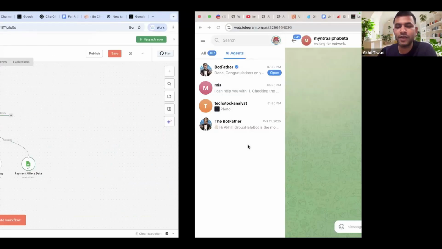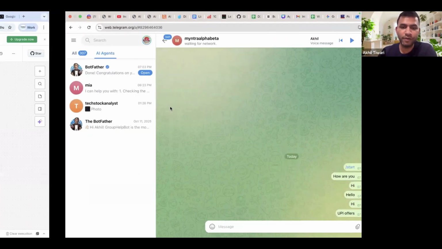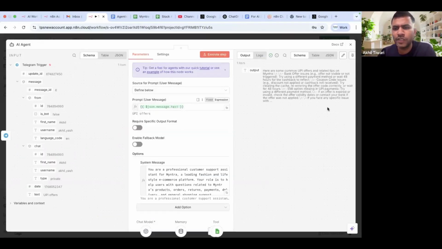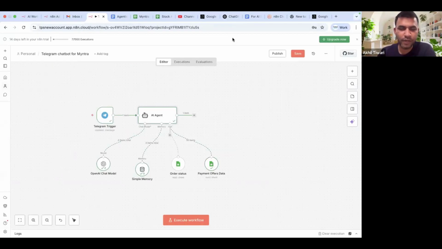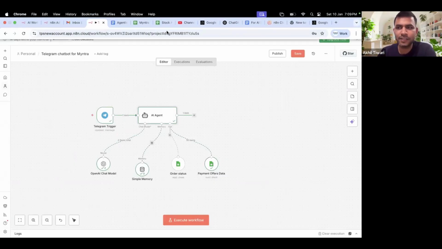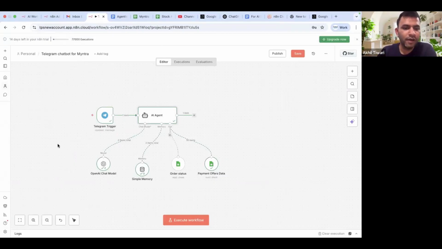Now let's see the output. Okay, Telegram output we won't get because we have not connected that node. We'll see our output here. Okay, here are some common UPI offers related to this topic. So we can see the output is also coming here, right? So everything is working fine, right? Now let's try addressing this query of why the LLM has run twice, memory has run thrice, and this has only run once.